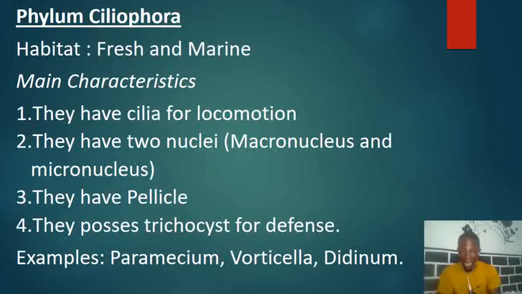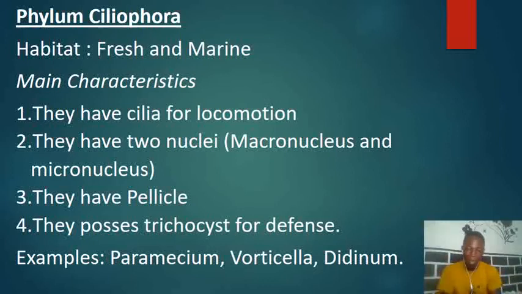Now also they have a pellicle that is found surrounding their cells. So let's take note of that. Then they also defend themselves by a structure called a trichocyst. So they have a structure called a trichocyst that is found in their cells, and they use the trichocyst to defend themselves. So when there is any danger, they use the trichocyst to defend themselves. So let's take note of this.